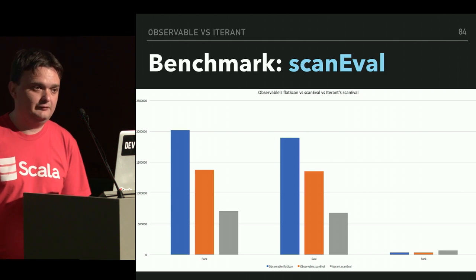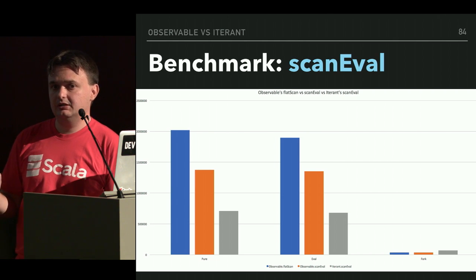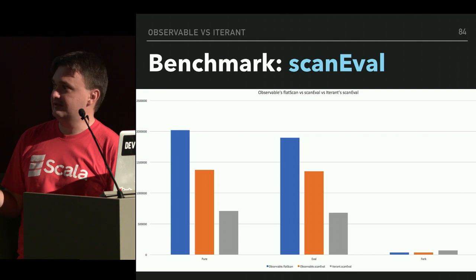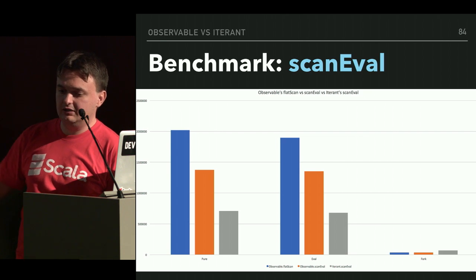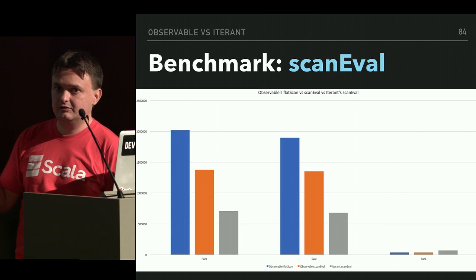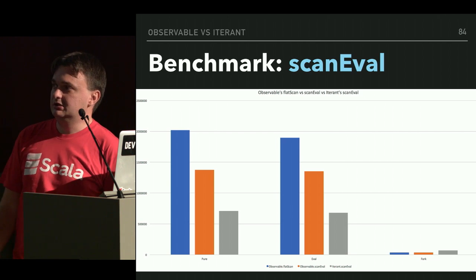With one exception: if you introduce an asynchronous boundary at each step of that scan, you get better performance for iterant. This one is interesting because you basically have some overhead in pulling values out of those asynchronous values, which are actually futures.